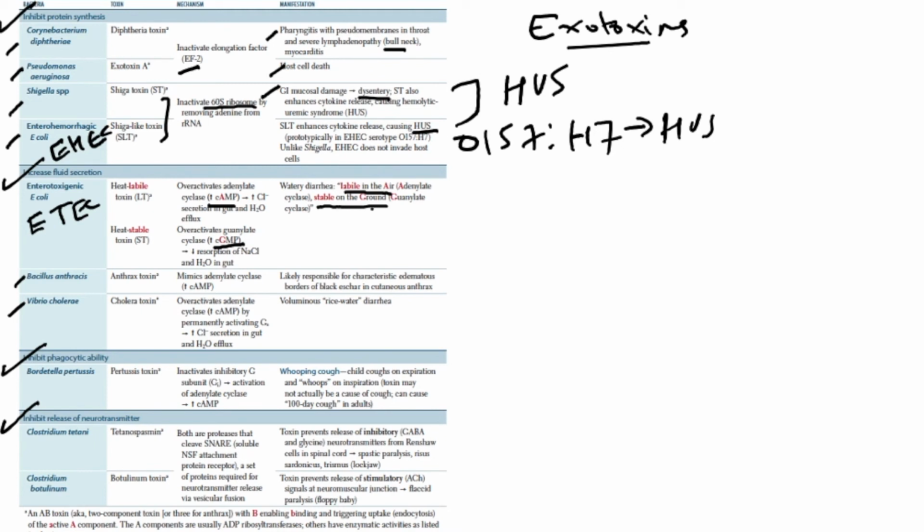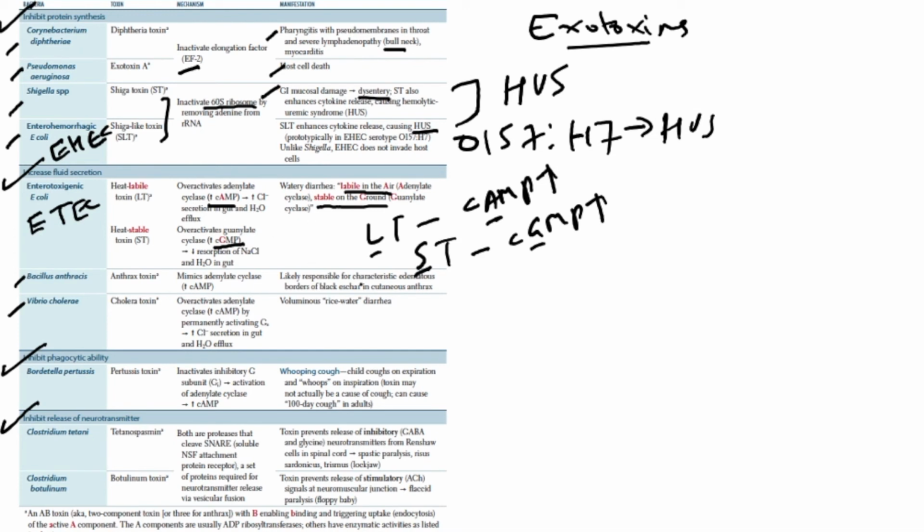This is a very good mnemonic because we can easily slip up in the exam: heat-labile toxin increases cyclic AMP, and heat-stable toxin increases cyclic GMP. So stable on ground and labile in air. And they lead to watery diarrhea.